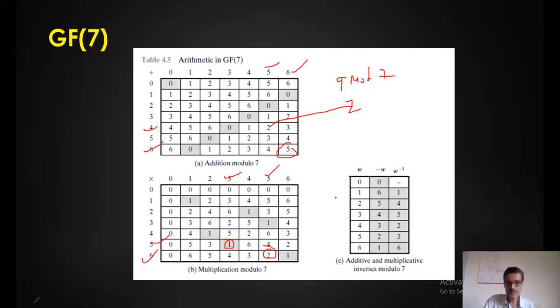So if I write an additive inverse and a multiplicative inverse here, for all the numbers we have a multiplicative inverse. Just look at this. This is the difference between say Z8 and Galois field of 7. Because it's a prime number, all the numbers except 0, that is 1 to 6, will have an additive inverse as well as a multiplicative inverse. So this is the conclusion.